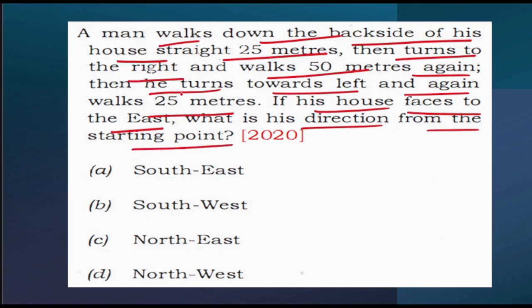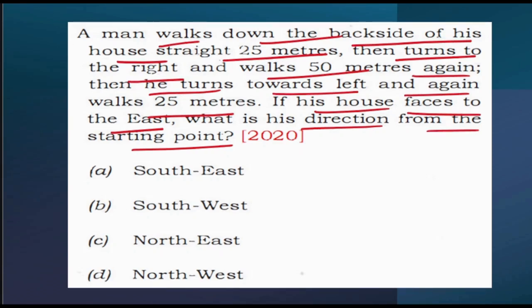Once you practice more questions, you can easily solve this type of questions orally only. No need to write the questions and solve them using pen and paper. But for the time being, let's use pen and paper and try to solve this question. What exactly are they saying over here? A man walks down the backside of his house straight 25 meters. But we don't know which direction the front side of the house is.